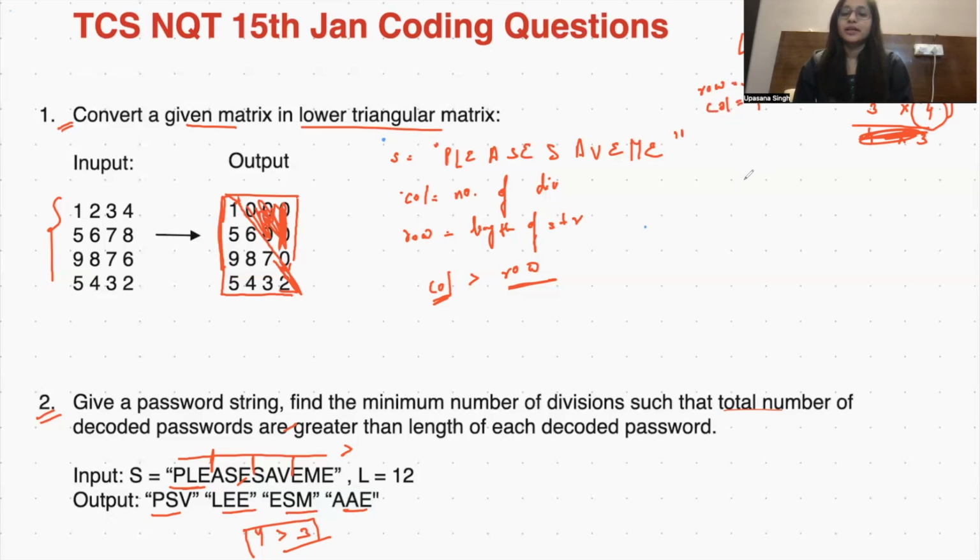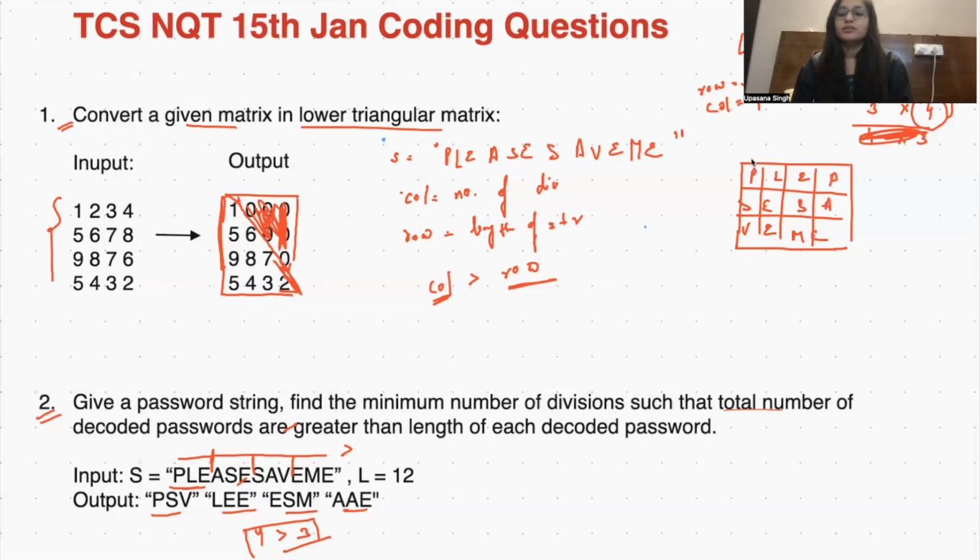Now if I write this particular string into my matrix, there will be 4 columns and 3 rows. So I have made a matrix out of it. And now let's put our string here. Please save me. And now if I need to give the decoded strings, what will they be?